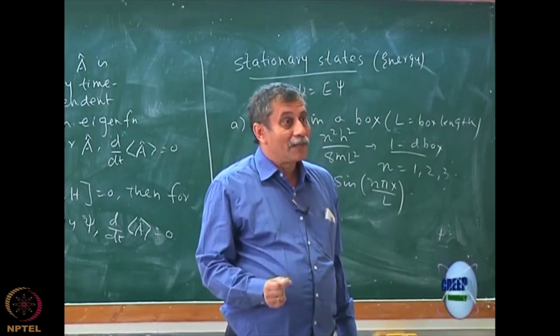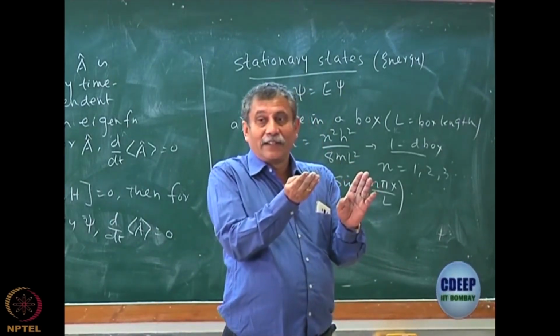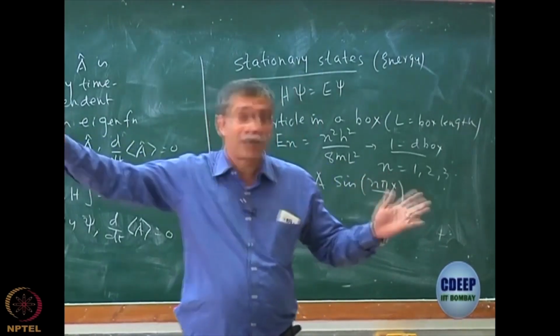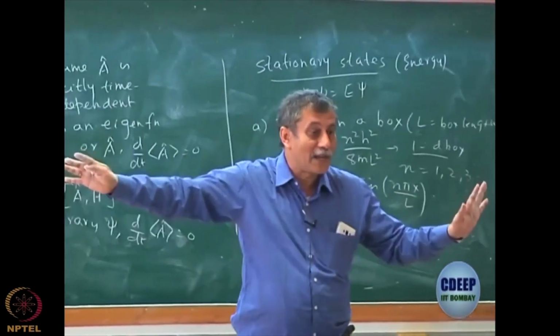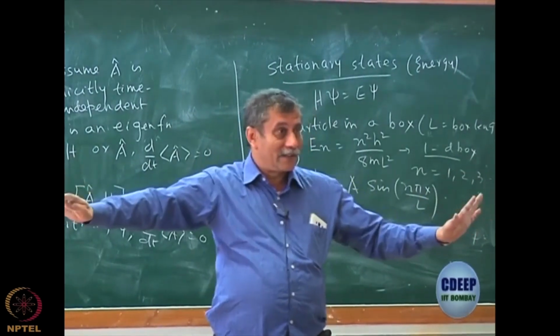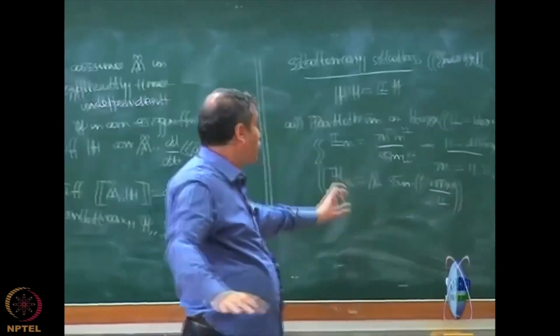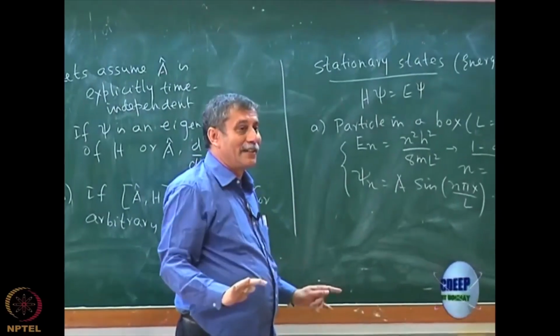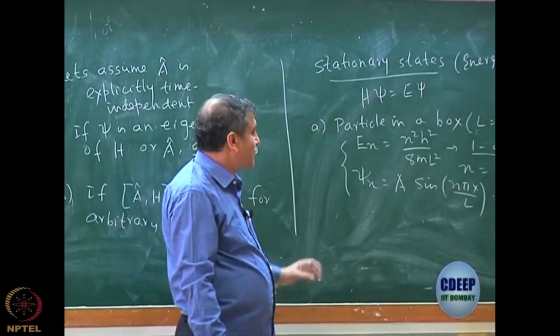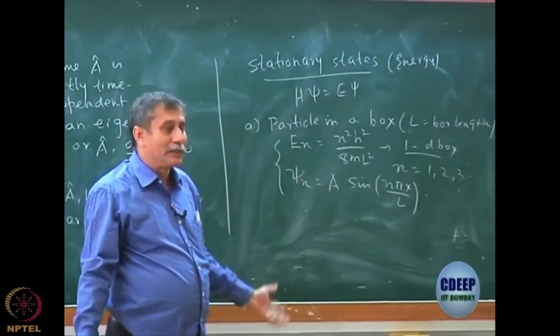A number is different. If psi is just constant, it is okay. At least if it is not constant over the entire space, then it is not okay, because then it is what is called not normalizable. Otherwise it is okay, but it is 0. So, a number is really an incomplete way of giving the answer. Please understand. It is 0 because, of course, you have a finite probability.